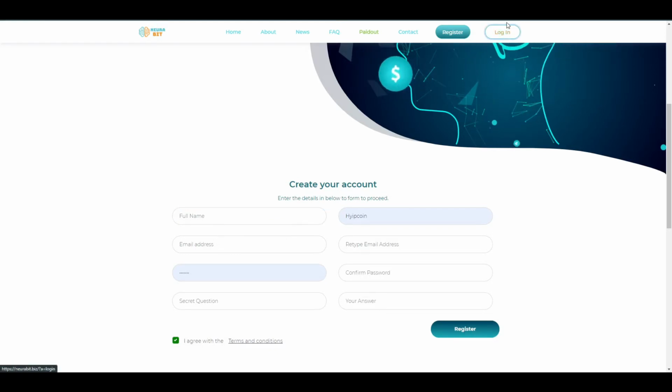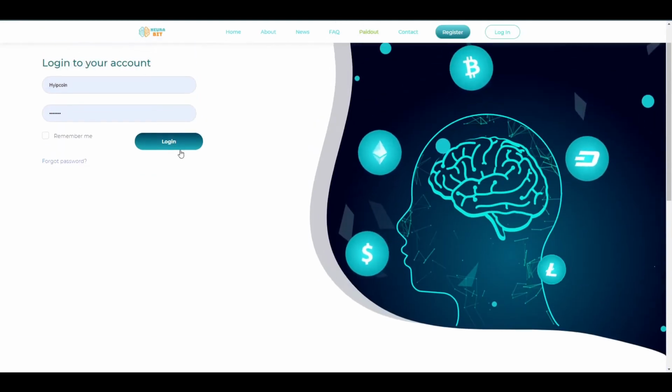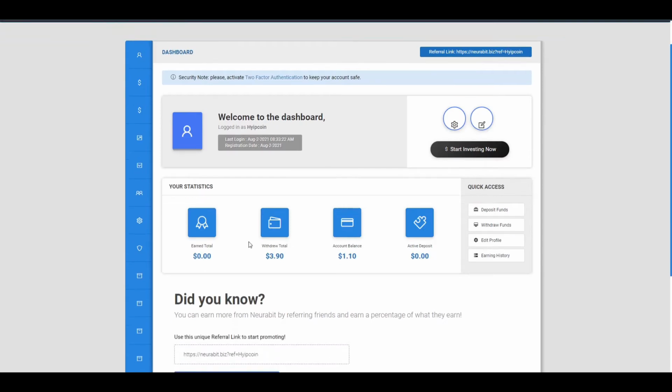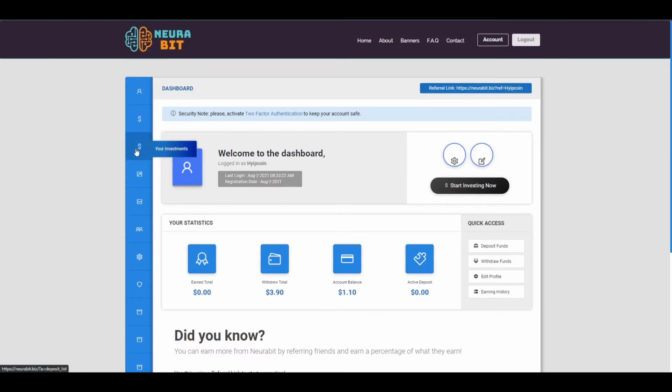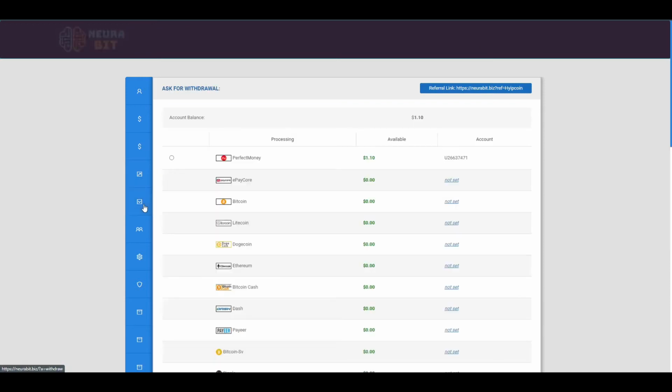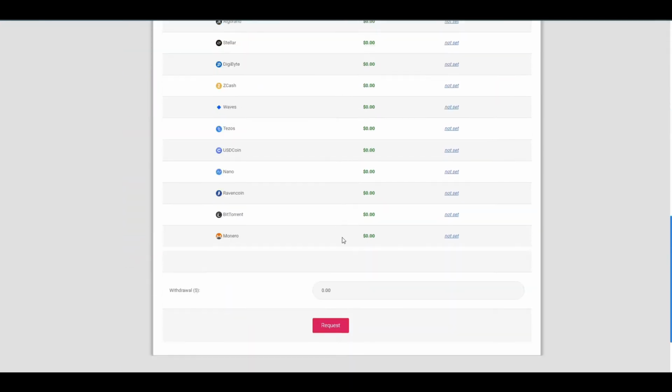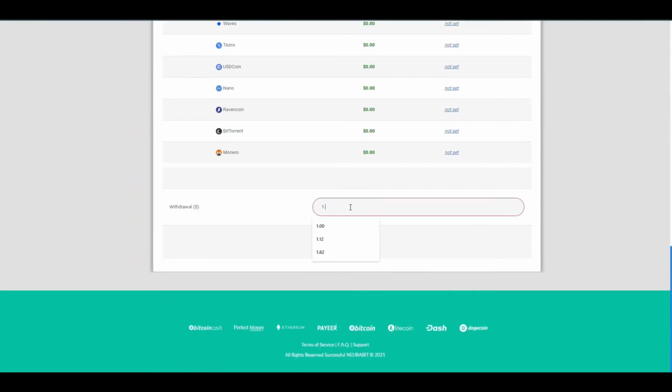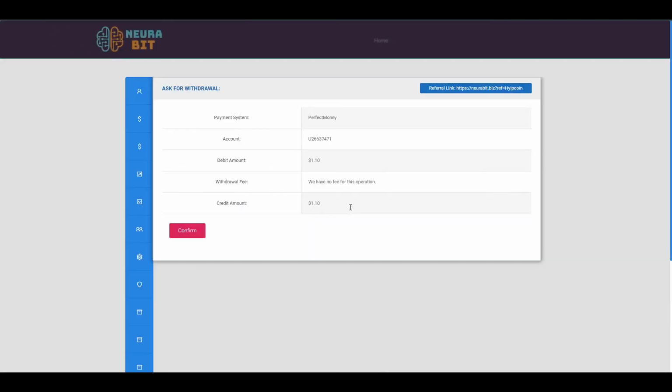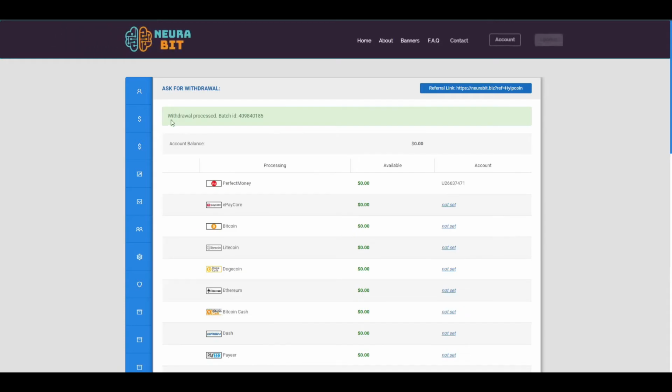Okay, then I will log in. I have 1.10 USD there. I will withdraw now. Okay, and there it is. Okay, then confirm, and here it is. The withdrawal process batch ID is there, that is okay.